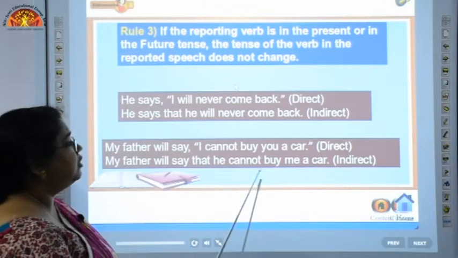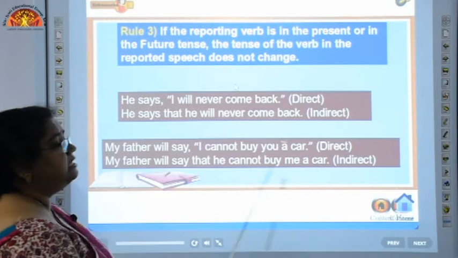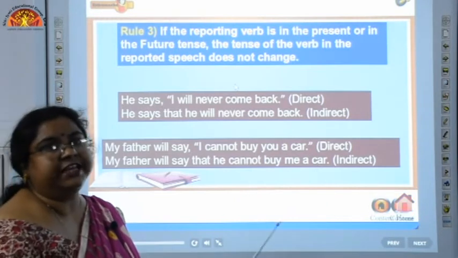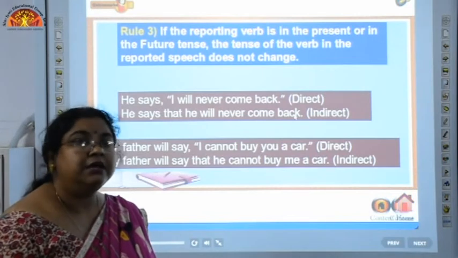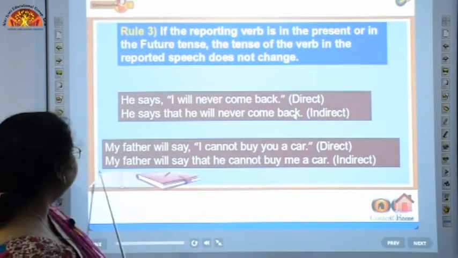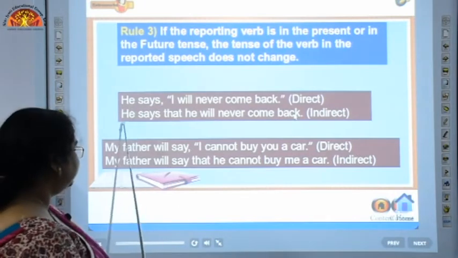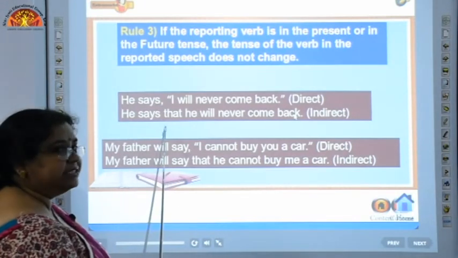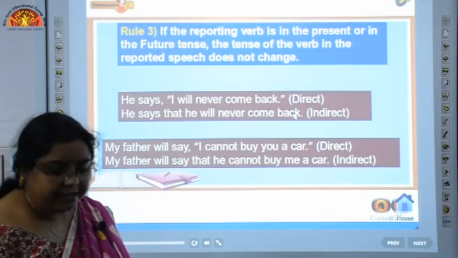So, he cannot buy me a car. No tense has been changed in the reported speech section of the sentence, because the reporting verb is in future tense. Similarly, here the reporting verb is in present tense. So, I think this rule is clear to us.